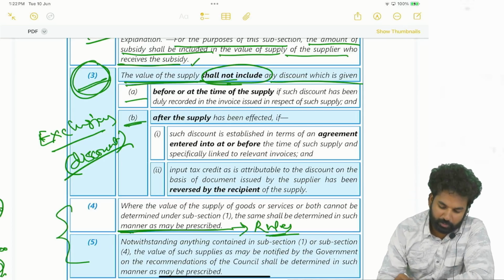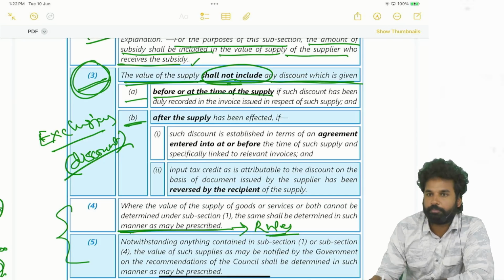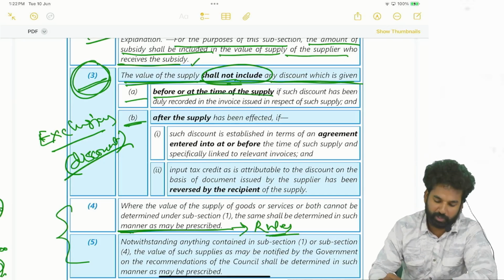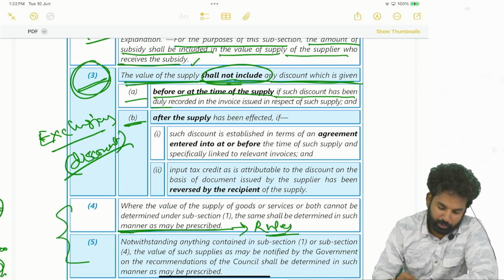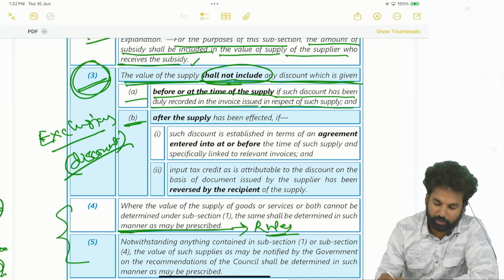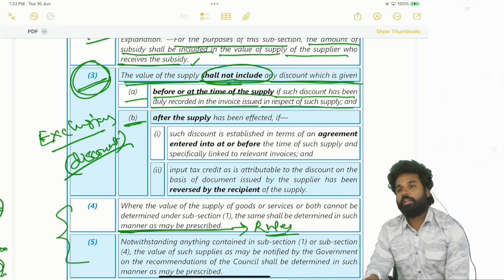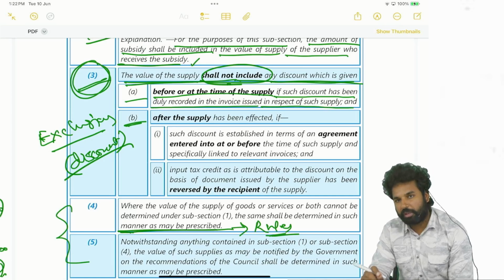Right, so the value of the supply shall not include any discount which is given before or at the time of supply, if such discount has been duly recorded in the invoice issued in respect of the supply. Duly recorded in the invoice means the discount shall be mentioned in the invoice.